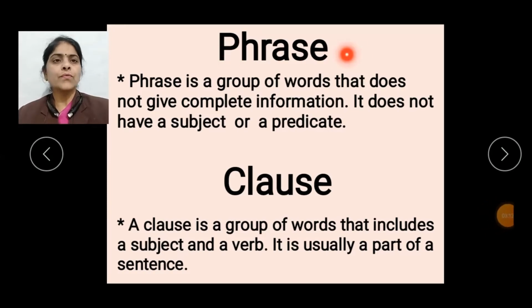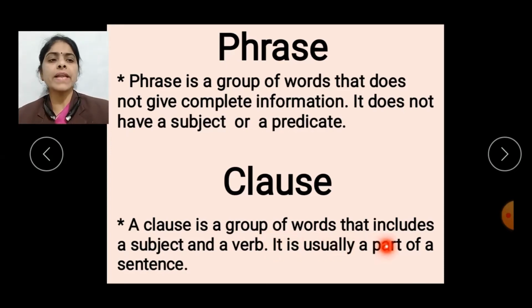A phrase is a group of words that does not give complete information. It does not have a subject or a predicate. While a clause is a group of words that includes a subject and a verb.